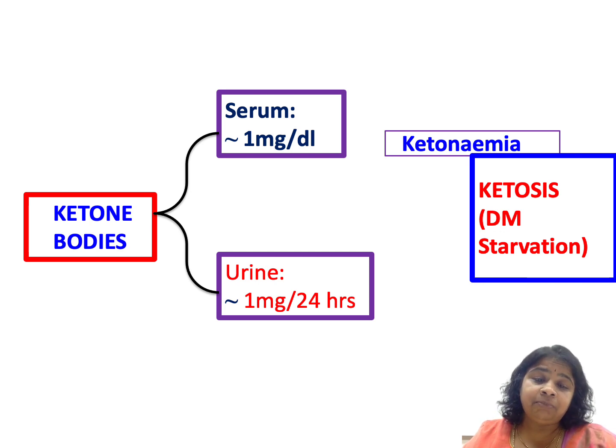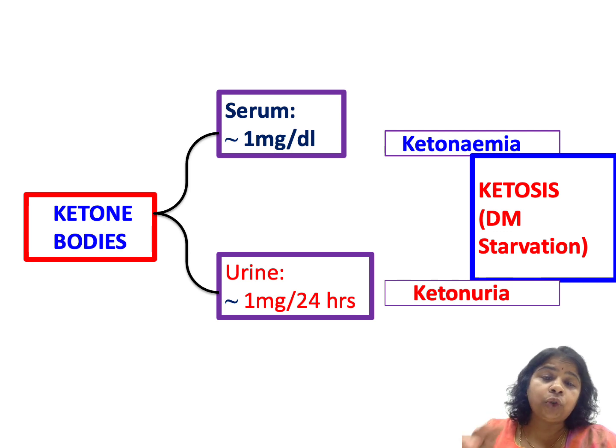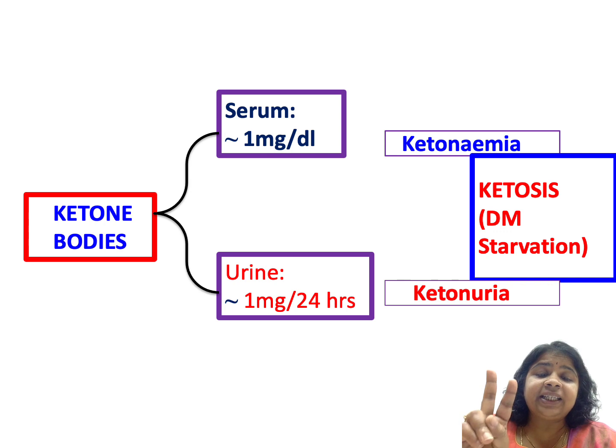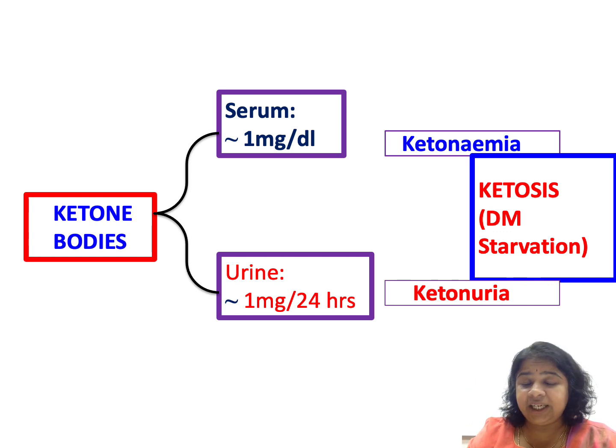And when blood levels increase, it's going to be excreted in urine, and this is called ketonuria, and the two together is called ketosis. And ketosis will only be seen in two conditions, that is diabetes mellitus and starvation. These are the only two conditions, diabetes mellitus and starvation, where you see ketosis.